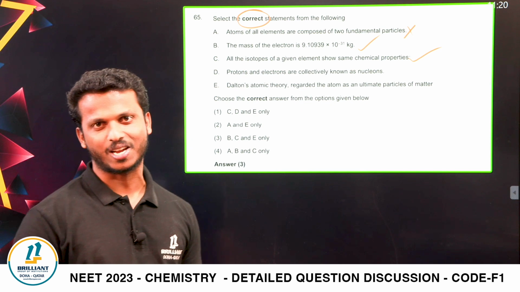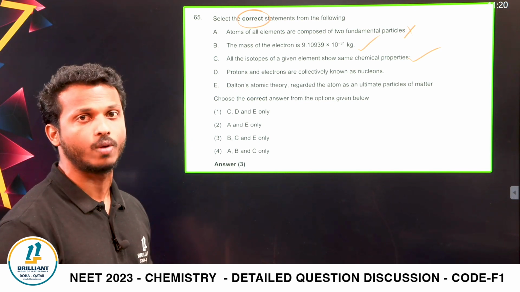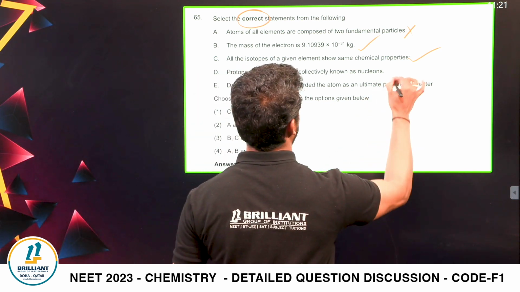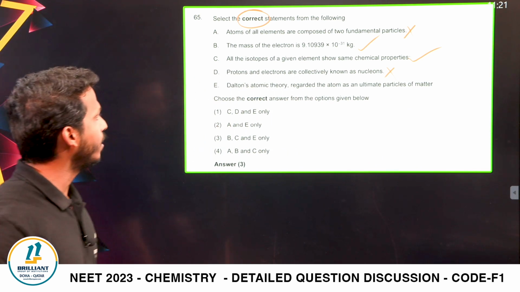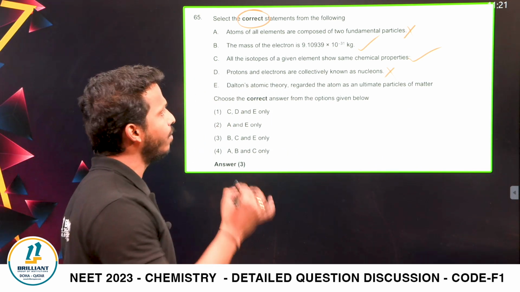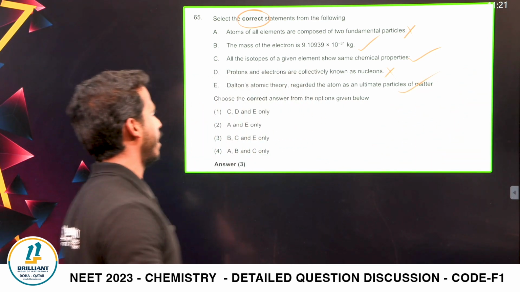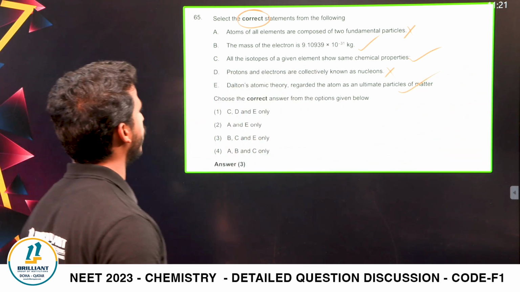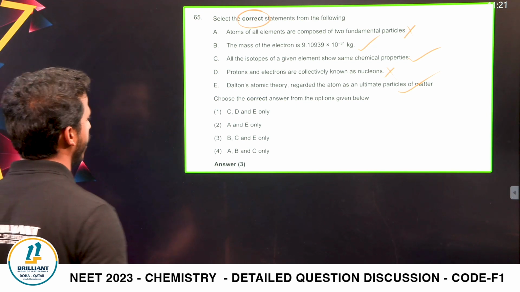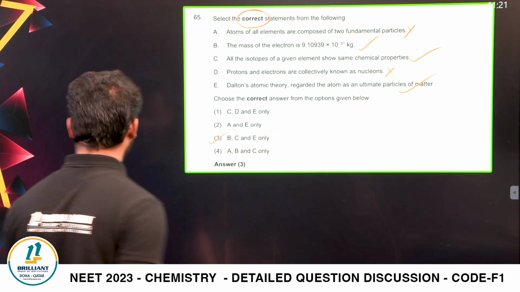Dear all, it's a wrong statement. Protons and neutrons are called what? Nucleons, not electron. Wrong statement. Dalton's atomic theory regarded the atom as an ultimate particle, right? It's a building block of every matter. Yes, correct one. So, which all are correct? That's the question. B, C, E are correct.